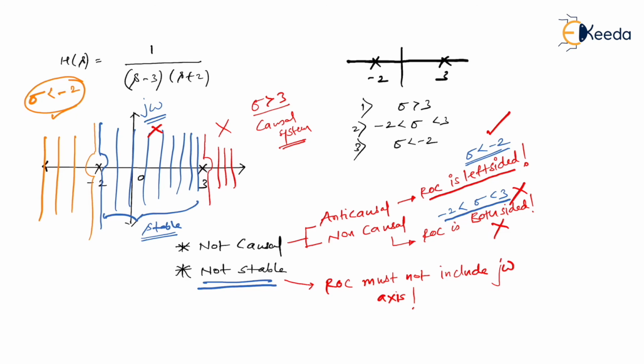So sigma greater than 3 belongs to a causal system. So we know this belongs to a causal system. Therefore, we have rejected this kind of ROC. So you know what? The rest of the two possibilities, possibility number 2 and possibility number 3, belong to a non-causal system. Okay, it is not a causal system, but the problem with the second was that it was including the j omega axis, and this belongs to a stable system, and therefore we have rejected 2 also. So what is remaining is that sigma less than -2 is the only possible ROC we can have.